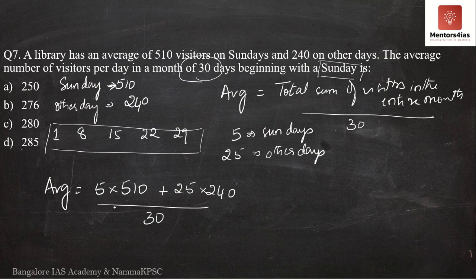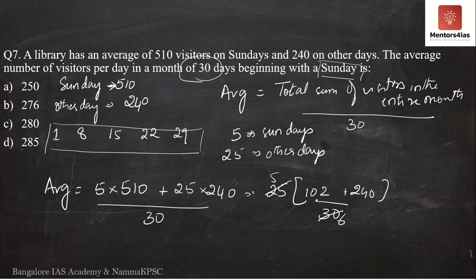Now what I will do is, we have 5 here, and this is also divisible by 5. I'll take 25 common out. So 5 out, 5 ones are 5, 5 twos are 10, so 5 into 102, plus 240 divided by 30. 5 fives are 25, 5 sixes are 30. So I think this is also divisible by 6.